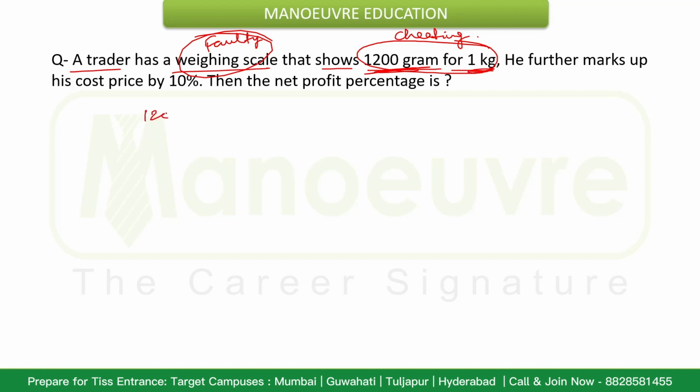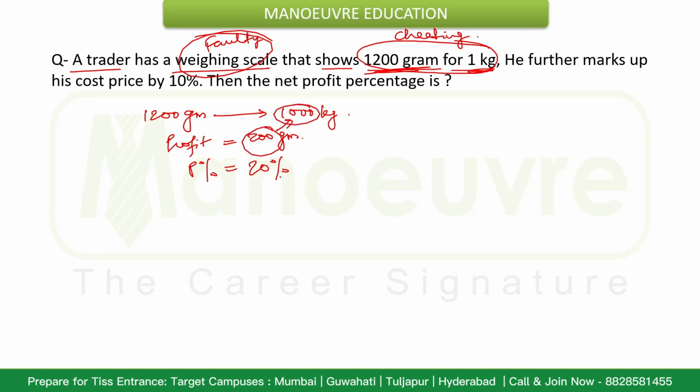That means he has a profit of 200 gram. That means the profit percent here is 20%, because this 200 is on 1000 gram. So profit percent is 20% here.